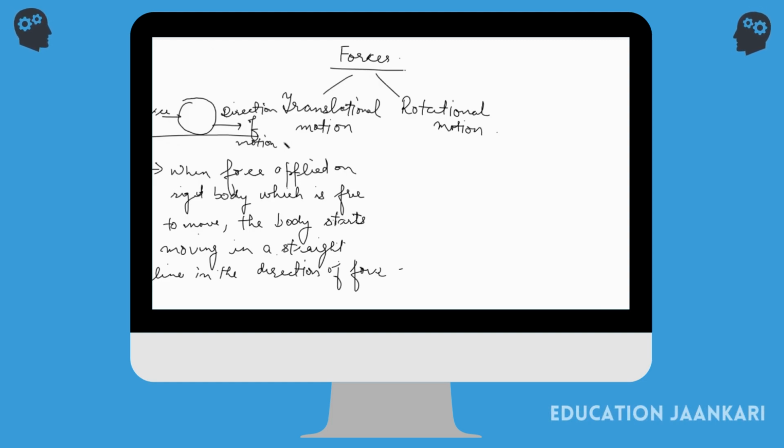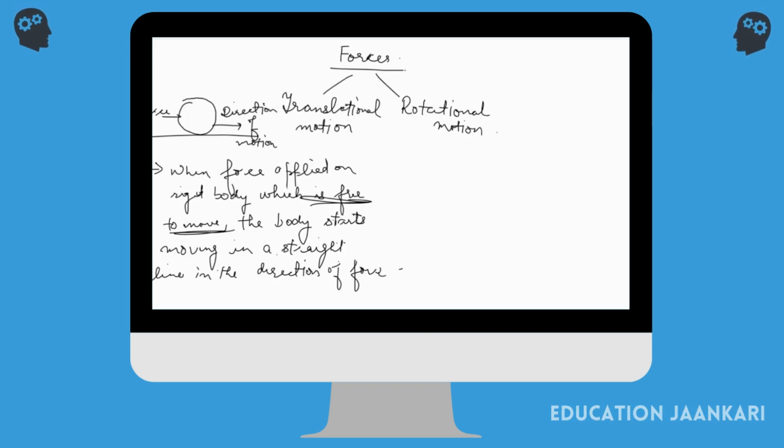I've written a very important point here: free to move. You will have rotational motion when one point is pivoted. So even if the ball is rolling and turning round and round, if it is not fixed, then it is not rotational motion.